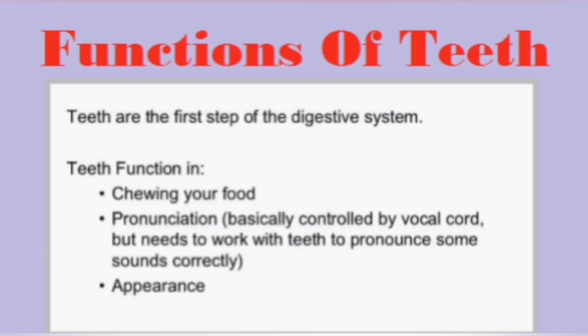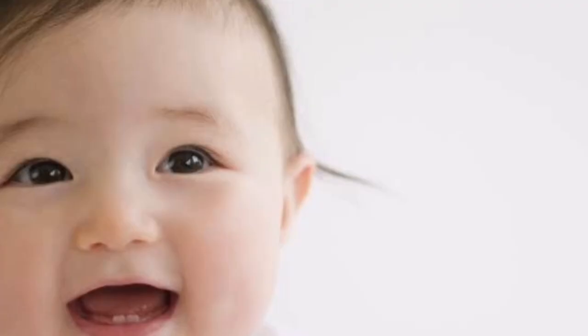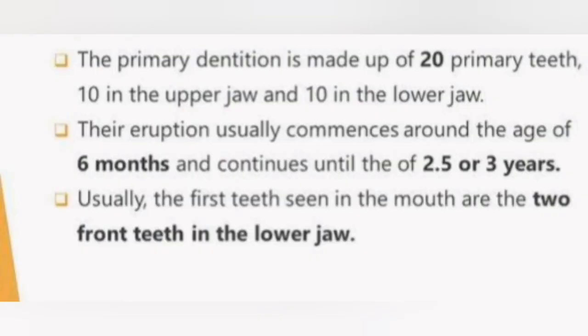But when do we get teeth? Children are not born with teeth; when we are born we don't have teeth. So we will learn when we get teeth and what the teeth are like. Teeth start coming from the age of 6 months. When we attain 6 months of age, the primary teeth or the milk teeth start coming, and they continue till the age of 3 years, and they are 20 in number. By the age of 3 years we have 20 teeth, called primary teeth or milk teeth: 10 in the upper jaw, 10 in the lower jaw.